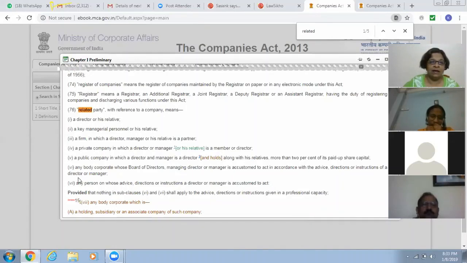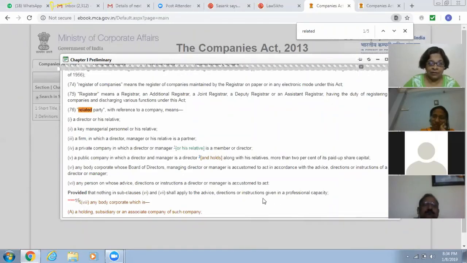Now the last one becomes very much a statement of fact. So you would have to have proper evidence to say that someone is a person on whose advice, directions or instructions a director or manager is accustomed to act.